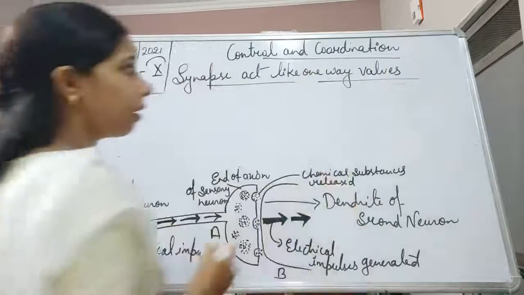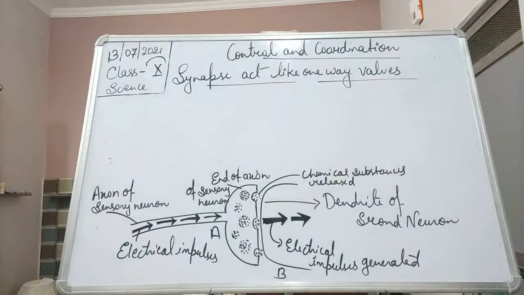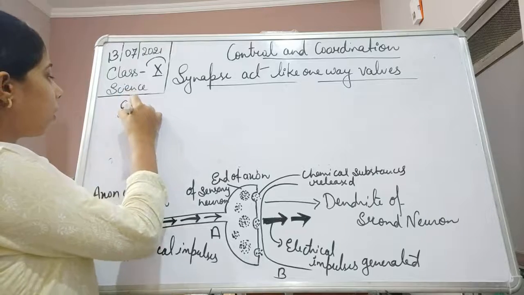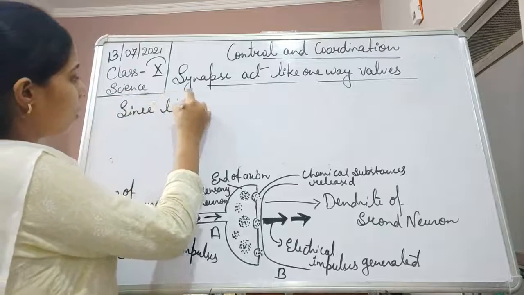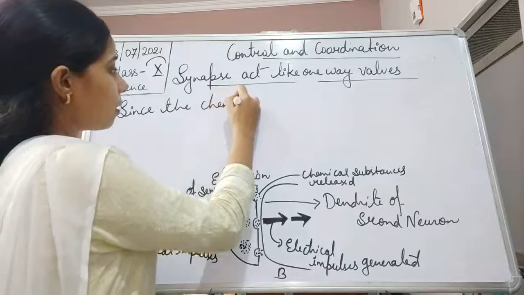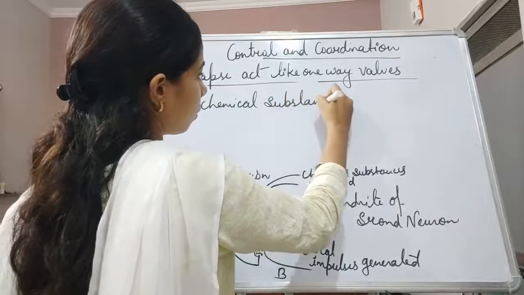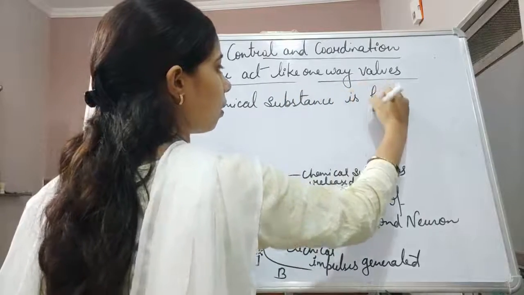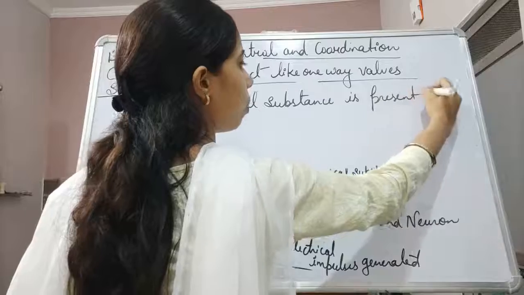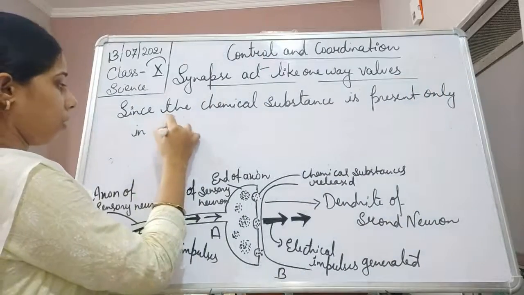Synapses act like one-way valves, and the reason is that the chemical substance is present only in one direction.